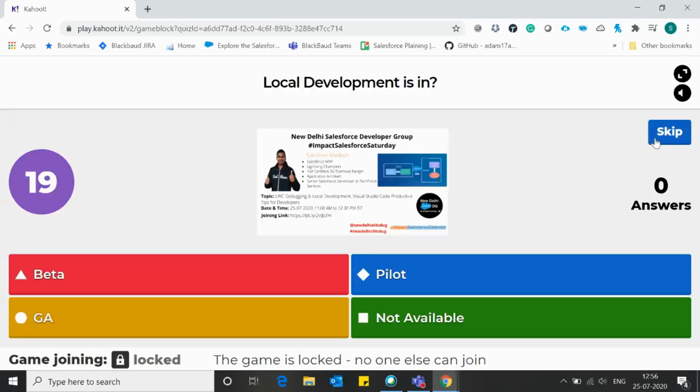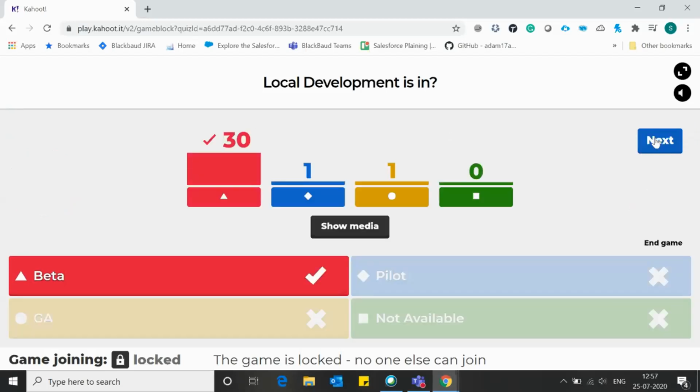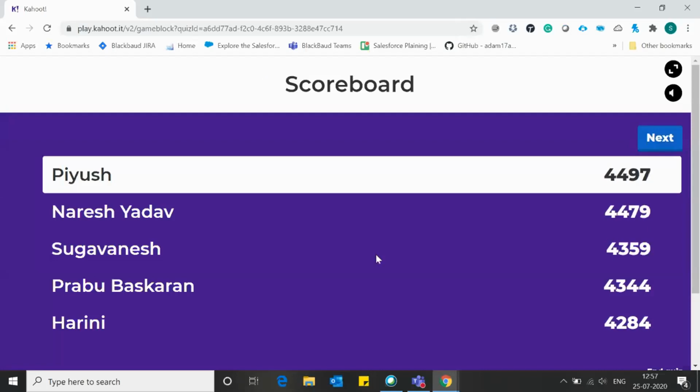Local development is in beta, pilot, GA or not available. Yes, it is in beta. Piyush is leading.